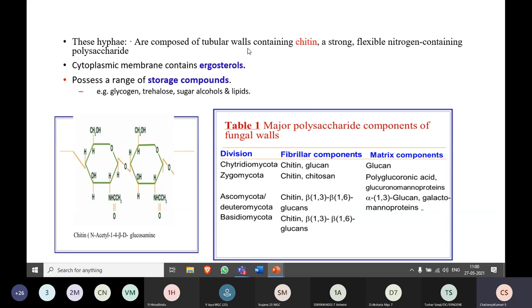This is about the cell wall. Below the cell wall, the plasma membrane is present. The cytoplasmic membrane is made up of ergosterol. This is also an important feature of the fungi. Can anybody tell me what is meant by ergosterol?